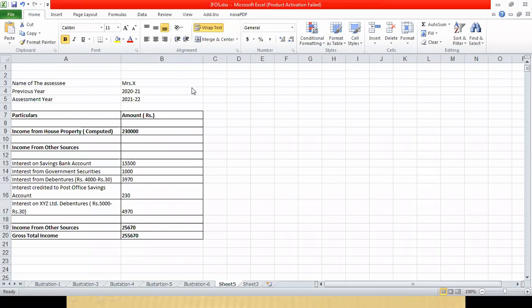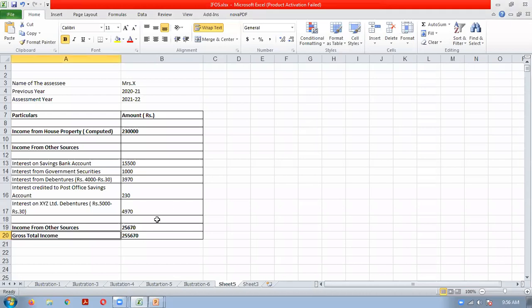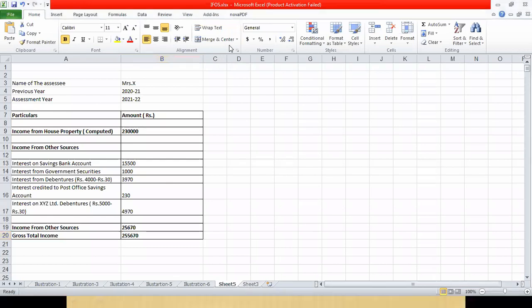If you have noted down, everybody has noted down. Understood, everybody? This illustration. Understood? Any confusion is there?